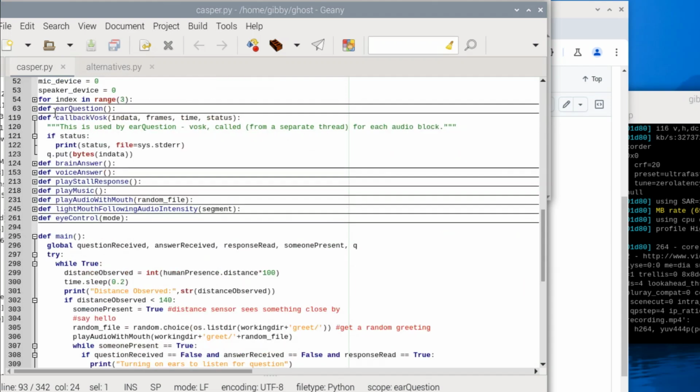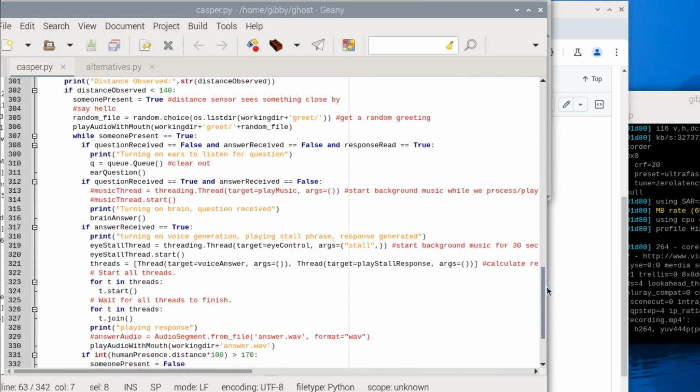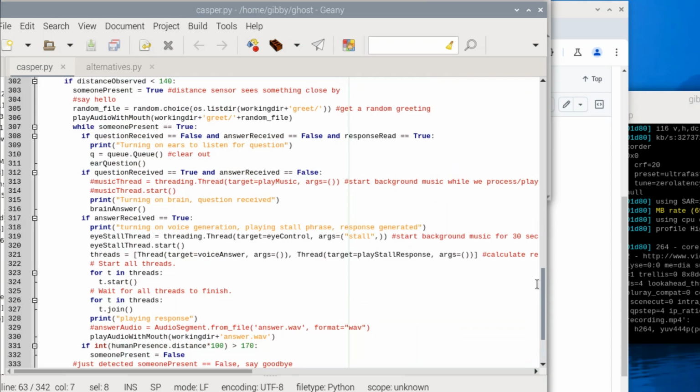If you ever want to change out how you are listening, if you want to use Whisper or Whisper Streamer or Faster Whisper, you could just replace this ear question with the code for Whisper and make it run that way instead. Write out the question to a question.txt file, and you can use a different listening device, or speech to text, I should say.